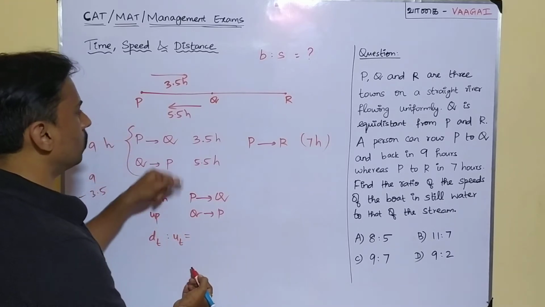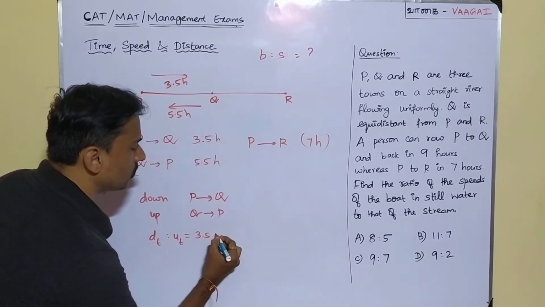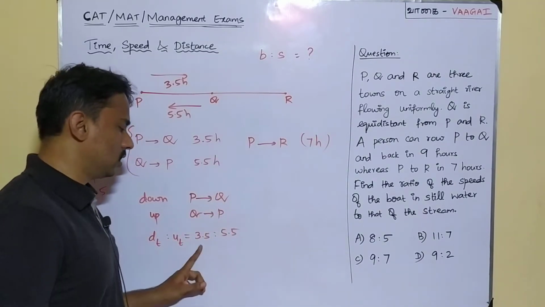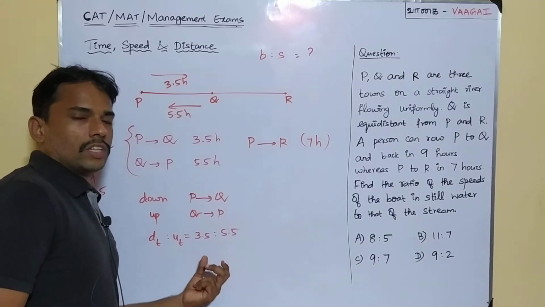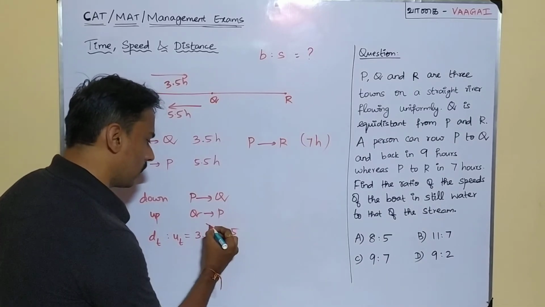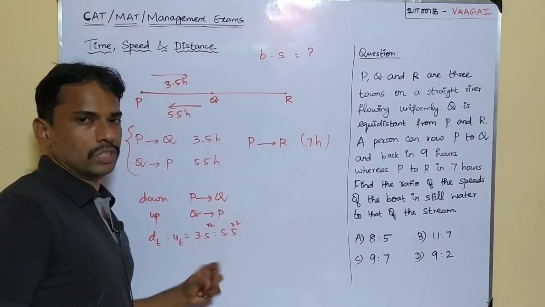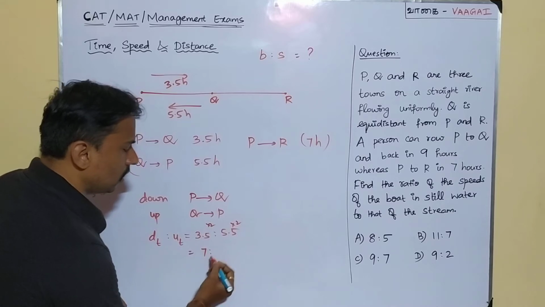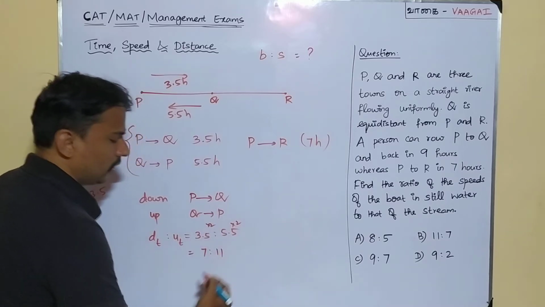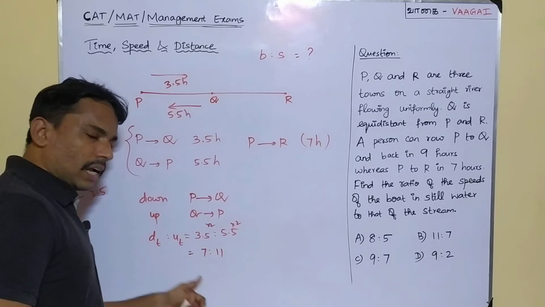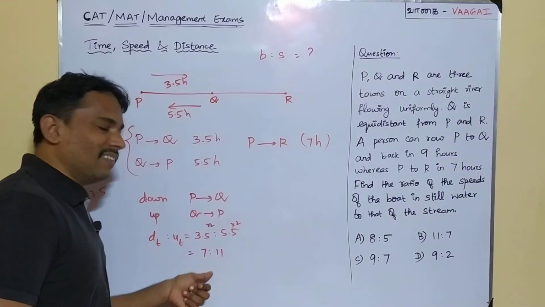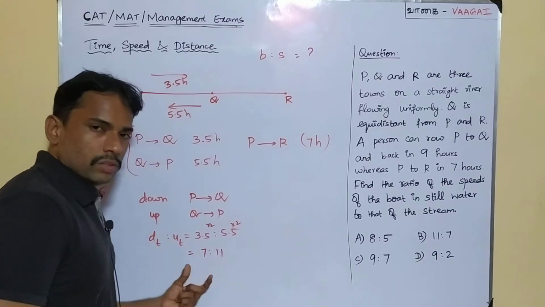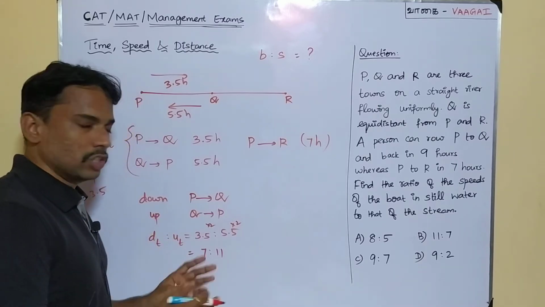Now, what we can clearly conclude from here is that downstream time is to upstream time is equal to 3.5 is to 5.5. So let's simplify this ratio first, because this is in terms of decimals. Let's clear it of decimals. It's going to be simple. I can just multiply both terms by 2. 3.5 into 2 becomes 7, and 5.5 into 2 becomes 11. So the time taken ratio, downstream time is to upstream time, is 7 is to 11.